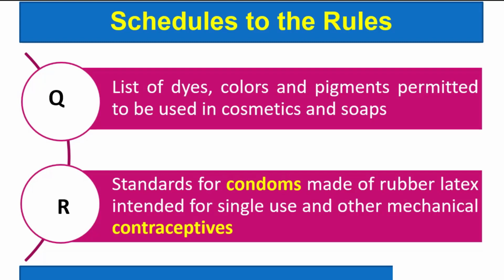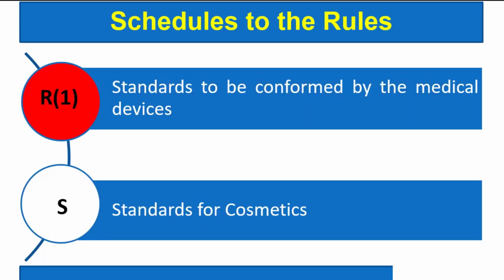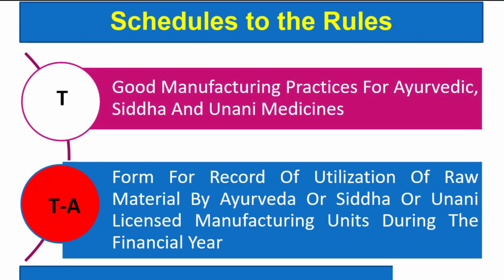So Schedule R is for contraceptives. Schedule R1 is for the standards to be conformed by the medical devices. Schedule S is for the standards for cosmetics. Schedule T is GMP for Ayurvedic, Siddha and Unani medicines.